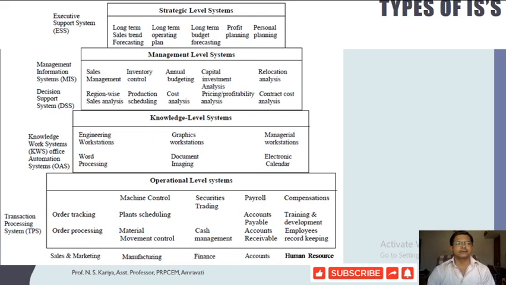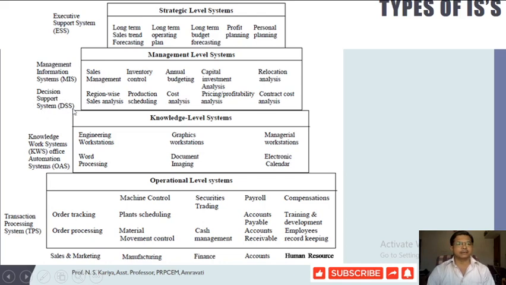Region wise sales analysis, production scheduling, cost analysis, pricing and profitability analysis, and cost benefit analysis would primarily be part of that decision making activity, wherever executives of the organization belonging to the middle level will primarily use that decision support system.